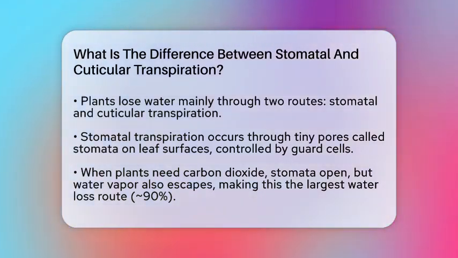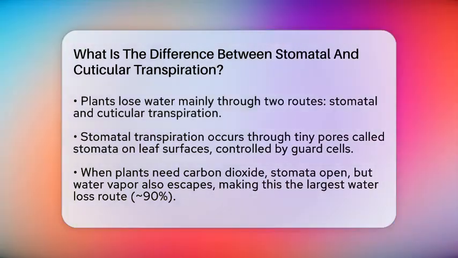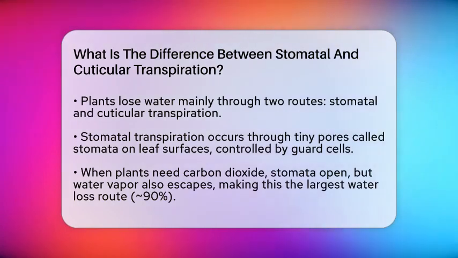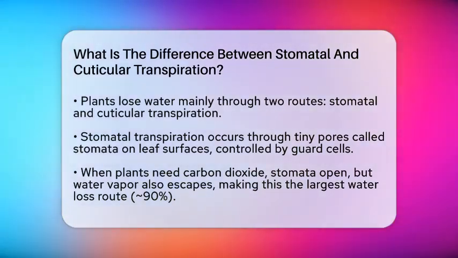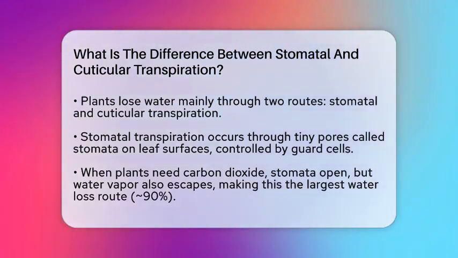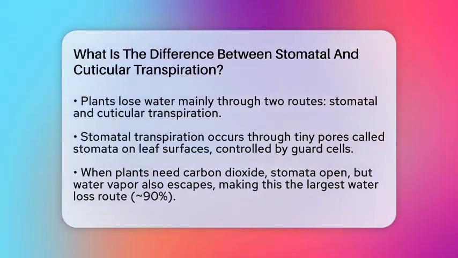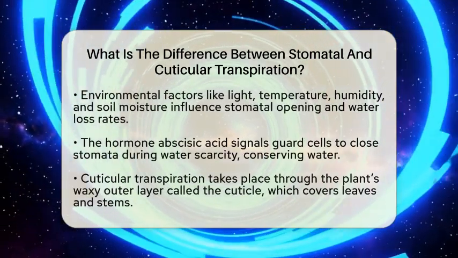Plants lose water mainly through two routes, stomatal and cuticular transpiration. The first one happens through tiny pores on the leaf surface called stomata. These pores are surrounded by guard cells that control whether they open or close. When the plant needs carbon dioxide for photosynthesis, the stomata open, but water vapor also escapes. This makes stomatal transpiration the biggest contributor to water loss, usually around 90%.